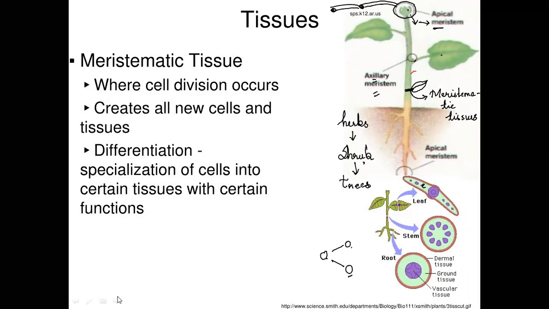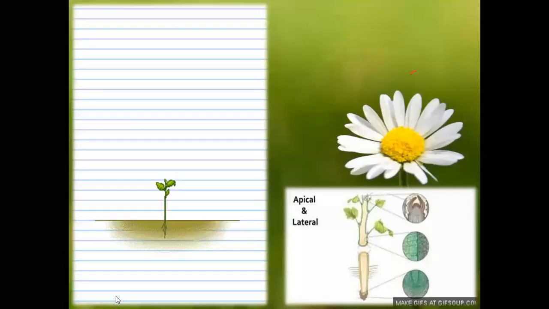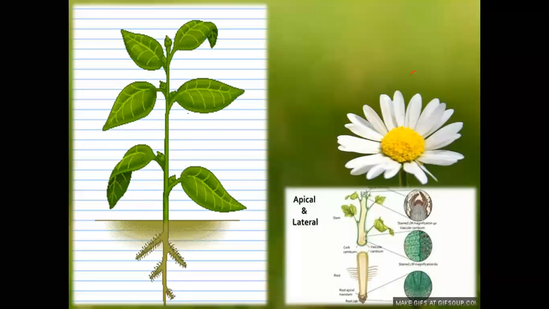So this is how the presentation is. From a very small plant, these are where the meristematic tissues are present. Here it is present, the axillary region is present, the root is present. From a very small plant, you go on to get a bigger plant, and then an even bigger plant, that is a tree. From herb it becomes shrub, and from shrub it becomes tree.